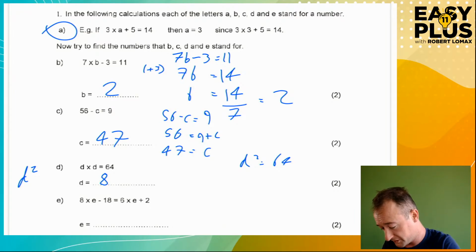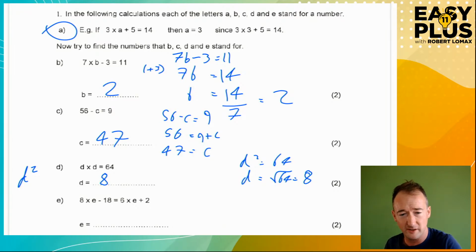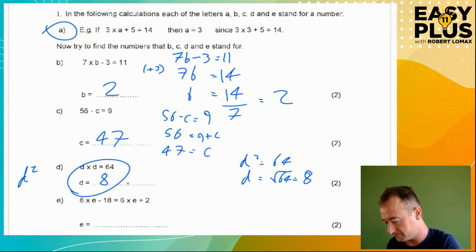d times d is 64. So anyway, what was I saying? d squared is 64. So then you'd say, okay, d is the square root of 64, which equals 8. But finding square roots is just what we've done here.